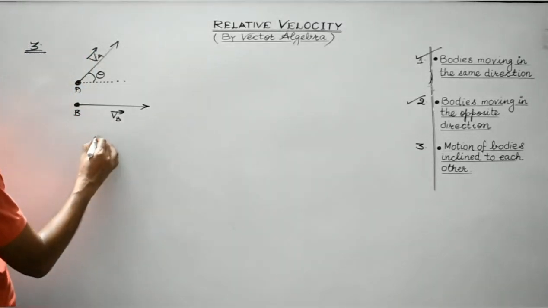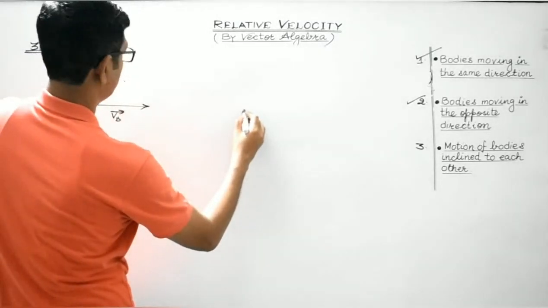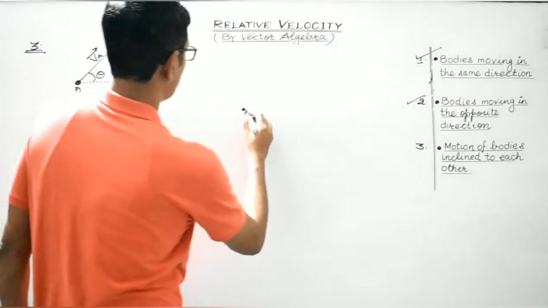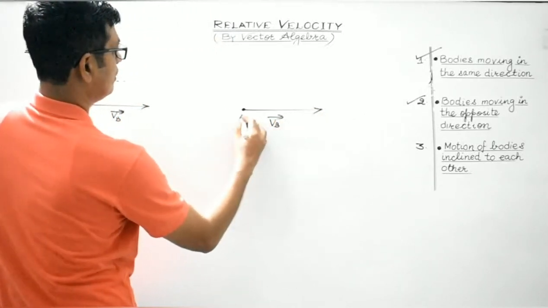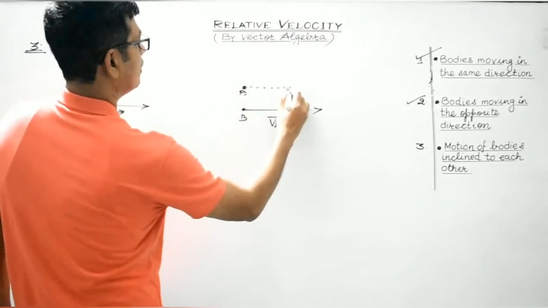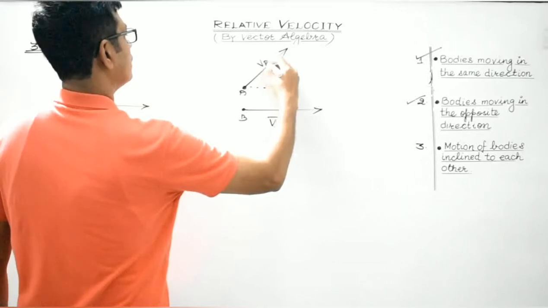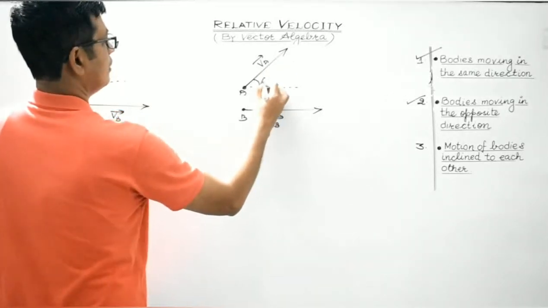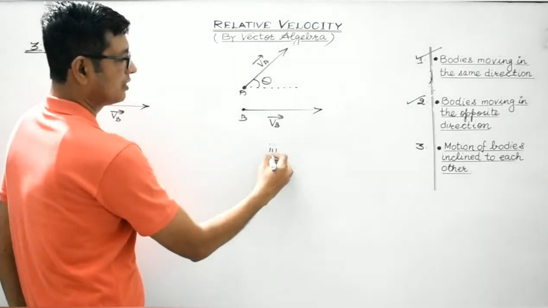So this is case 1. Now case 2. Over here, students, please concentrate. This is VB vector. This is A. This is VA vector. The same diagram. Now, body B is to be brought at rest.